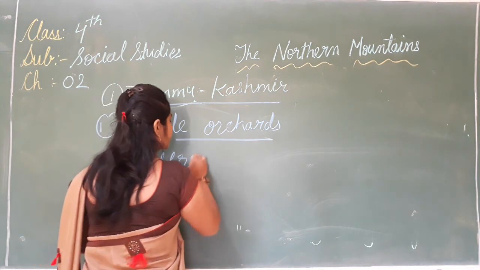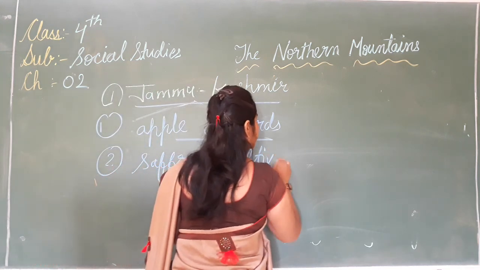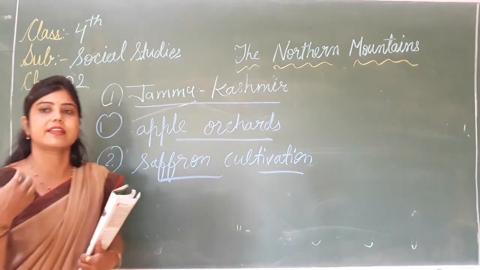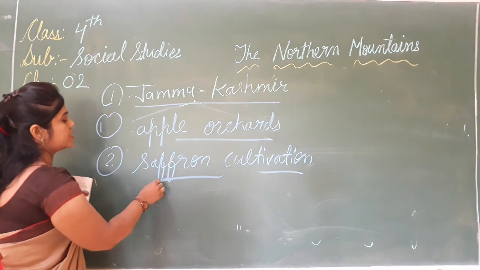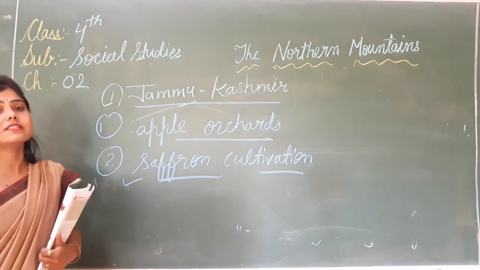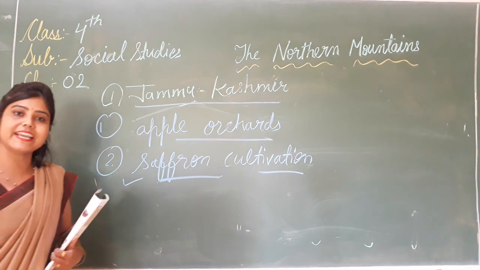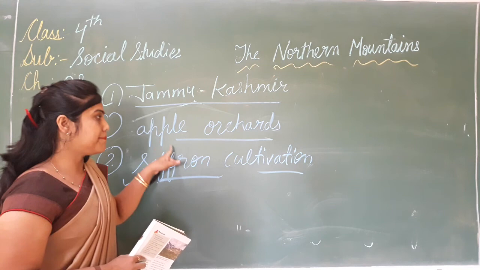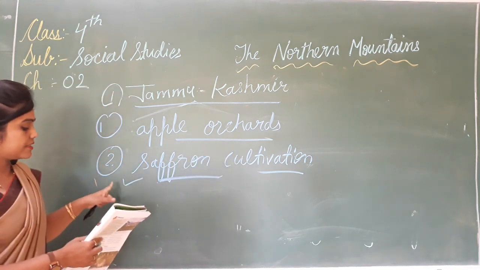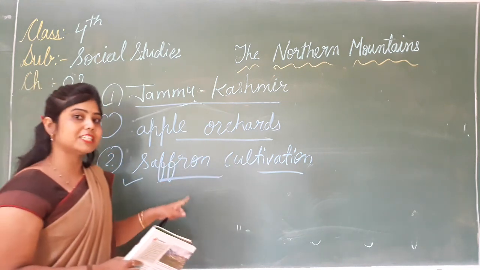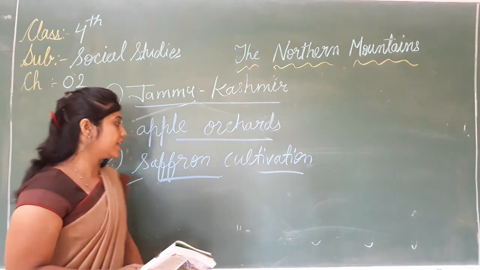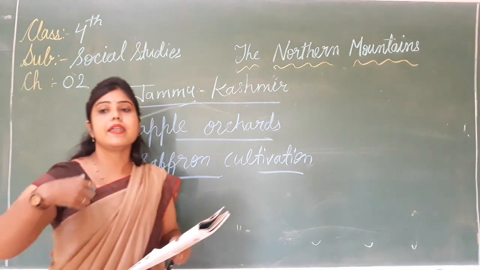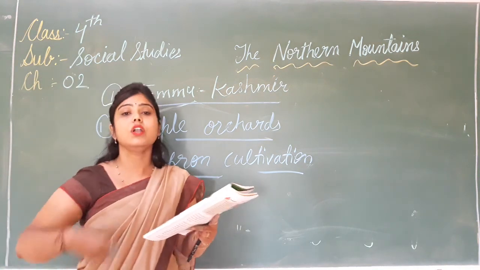The second one is saffron cultivation. Saffron means kesar. Where is saffron cultivated the most? That is Jammu Kashmir. First, it is famous for apple orchards, and the second one is that it is also famous for saffron cultivation.